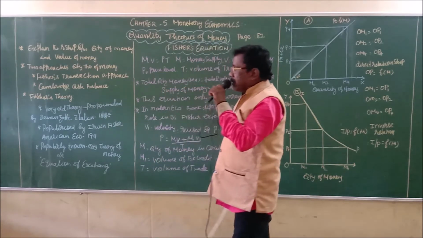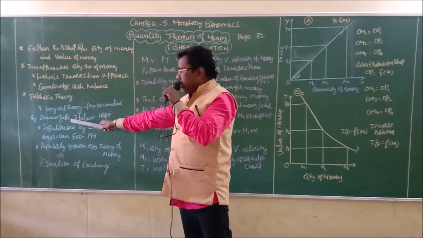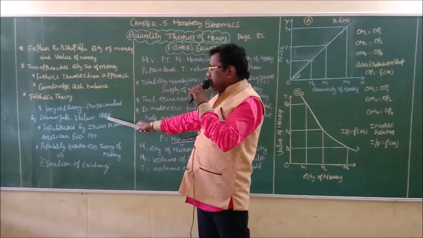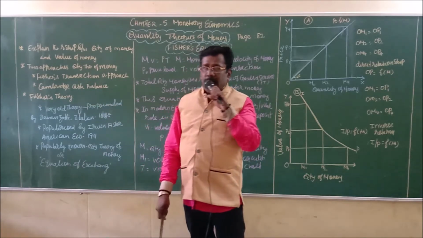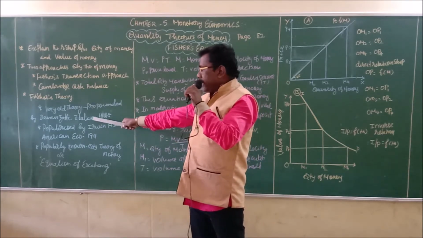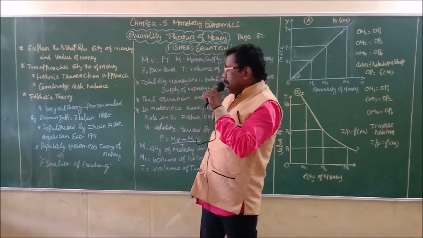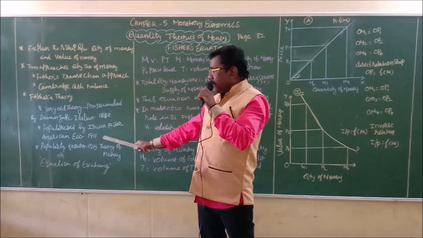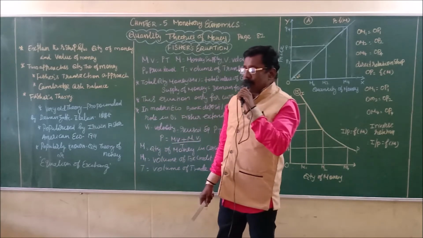Fisher's theory was a very old theory, initially propounded by Devan Shetty, an Italian economist, in the year 1588. Later it was popularized by Irving Fisher, an American economist, in the year 1911.